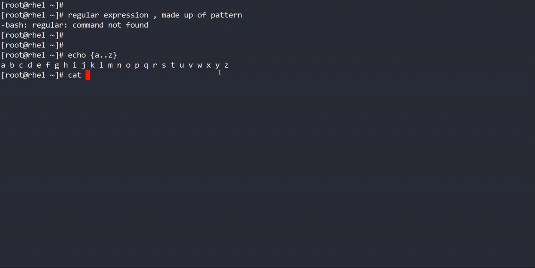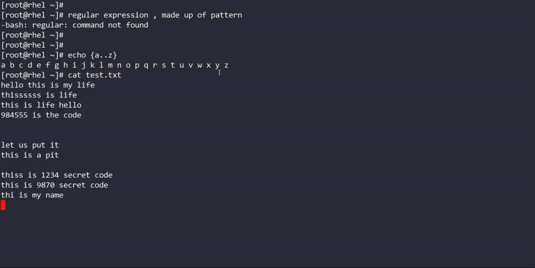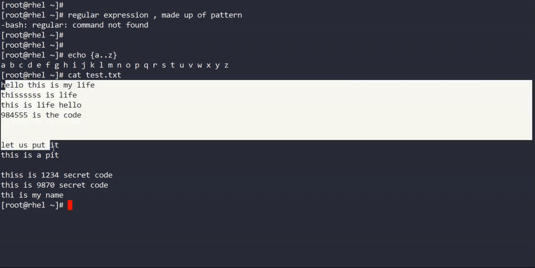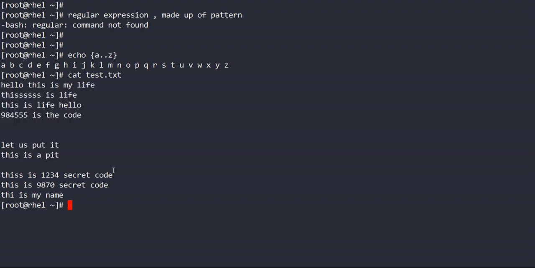So let us see. Suppose this is a file, cat test.txt. This is a file I will use with my grep to show you the power of regular expression. With grep, always use the capital E option. This is very important. So grep will work with patterns only if you use the hyphen E option. Then suppose in this file I want to check in which line there is this at the starting place.